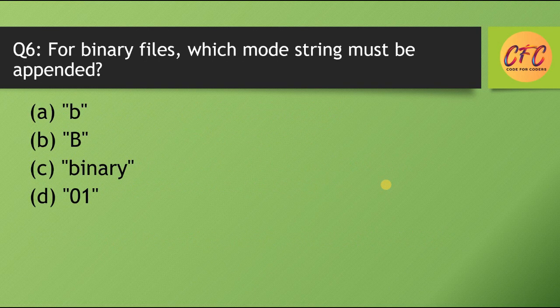Question number 6. For binary file, which mode string must be appended? So options are "b", "B", "binary", "01". So correct answer is option number A, "b".